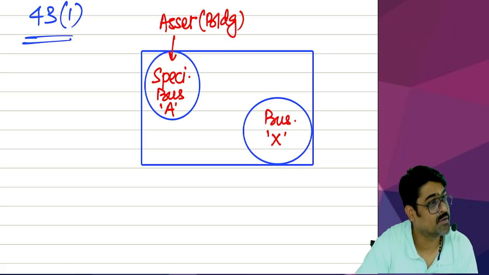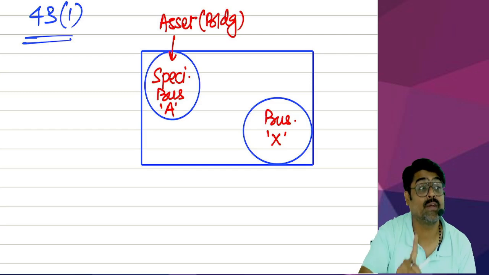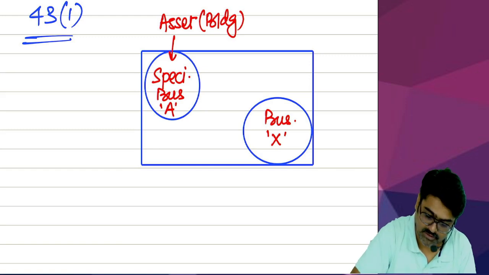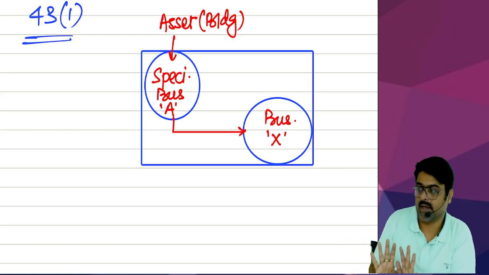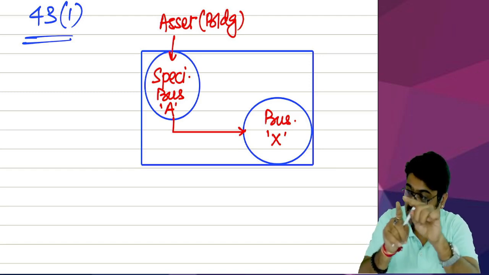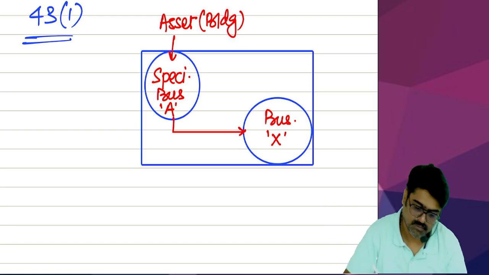Within 8 years or after 8 years, the asset is still with you in your other business. Meaning, the asset is still in your hands, but initially you were using that asset in the specified business. Now you have started using that same asset in another business.